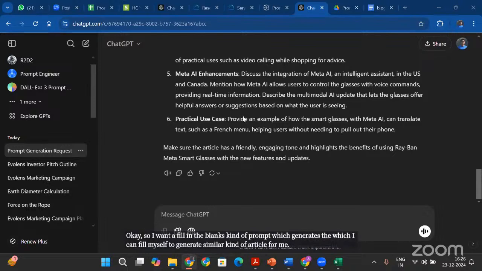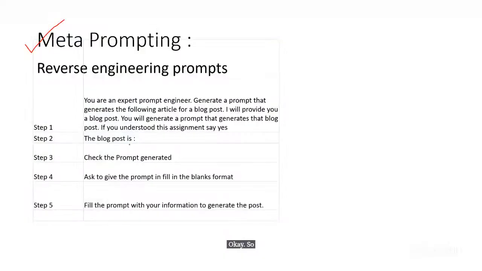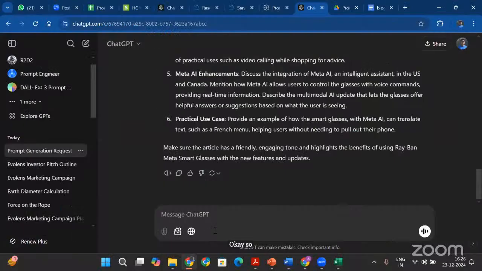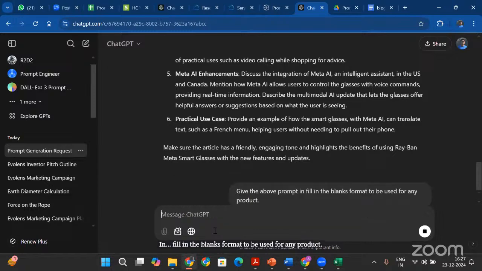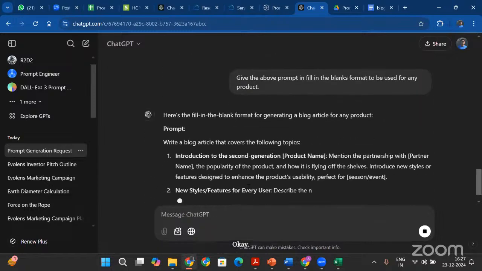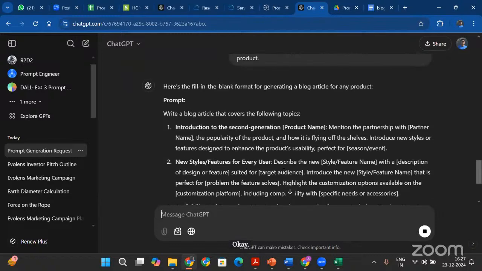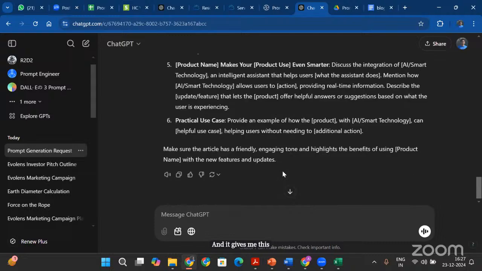Okay. So I ask it to give this prompt in a fill in the blanks format. Okay. So give the above prompt in fill in the blanks format to be used for any product. Okay. And it gives me this kind of prompt.